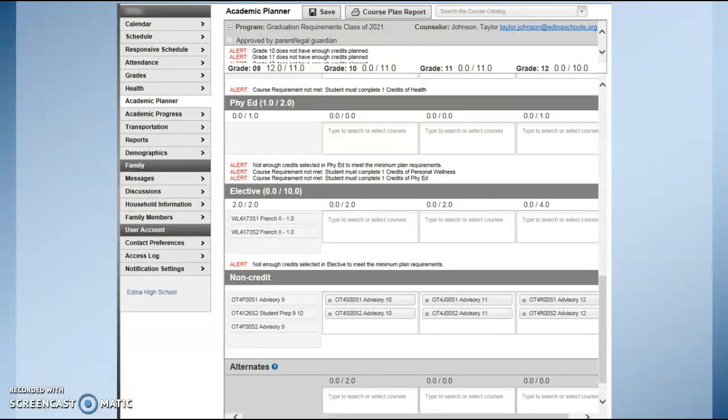As you scroll down the screen, you'll see different credit types or subject areas. Electives will house courses such as business, Spanish, French, Project Lead the Way. And although world language is in the elective category, please remember this is a common admissions requirement for four-year colleges.